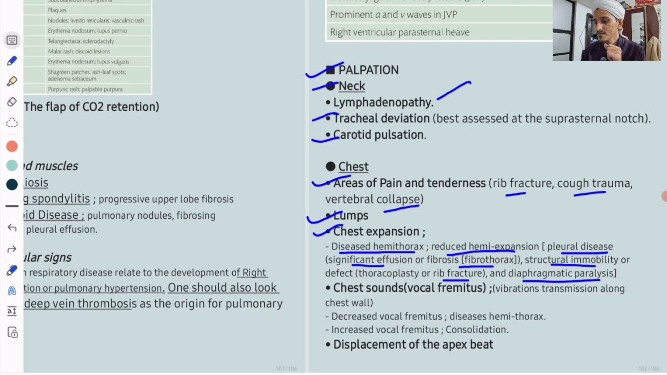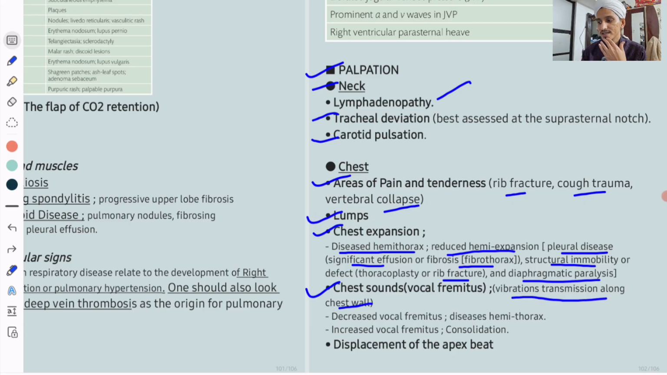Chest sound, so palpating the chest sound is vocal fremitus. Those chest sounds if you hear with a stethoscope, that is vocal resonance. That we will see in auscultation. The chest sound is vocal fremitus, so vibrations transmitted along the chest wall. Remember, because there is air, these vibrations will be dampened by that air, so normally you will not have that vocal fremitus. But when the alveoli are filled with pus, some fluid, some blood, then transmission will become better, and you can palpate this vocal fremitus.